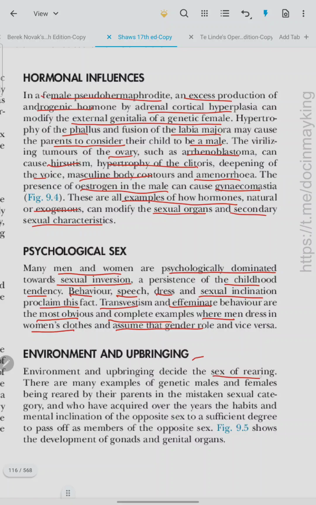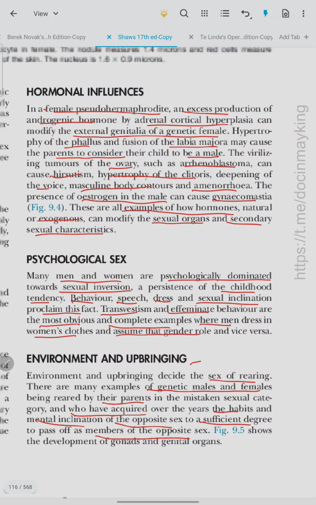They decide the sex of rearing. There are many examples of genetic males and females reared by their parents in the mistaken sexual category, who have acquired over the years the habits and mental inclination of the opposite sex to a sufficient degree to pass off as members of the opposite sex.